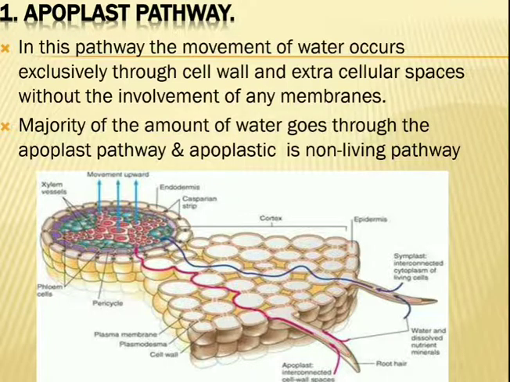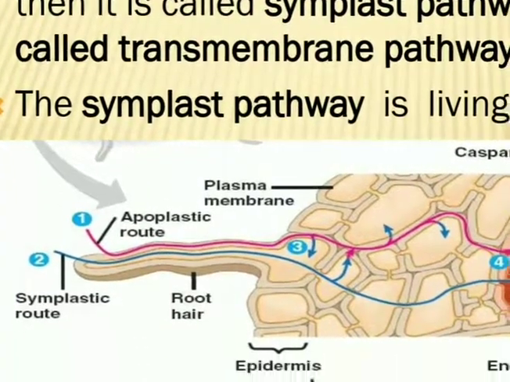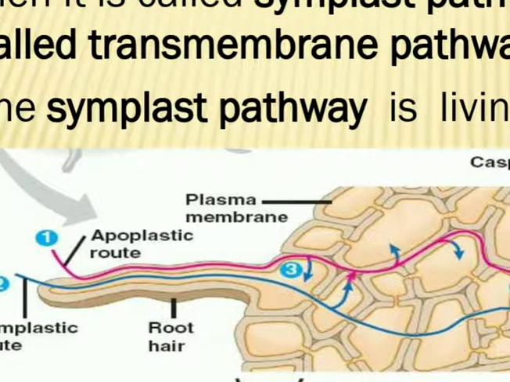Now the second one is the symplast pathway. Here the blue line shows the symplast pathway. In the symplast pathway you can see that water goes inside the root hair, into the vacuoles, and passes from cell to cell. Each cell is connected by a cytoplasmic bridge, because plasmodesmata form a cytoplasmic bridge between the cells. So what is the symplast pathway? In the symplast pathway, water travels from cell to cell through the cytoplasmic bridge called plasmodesmata.